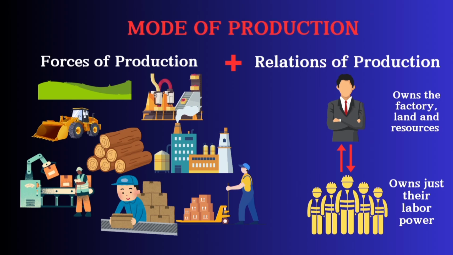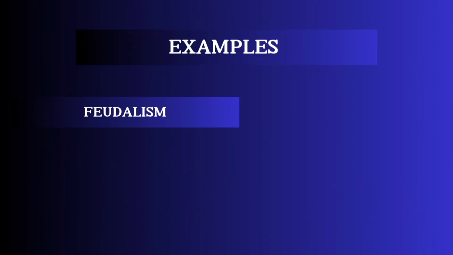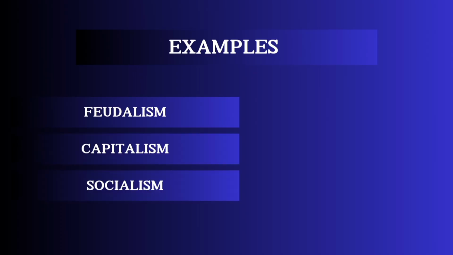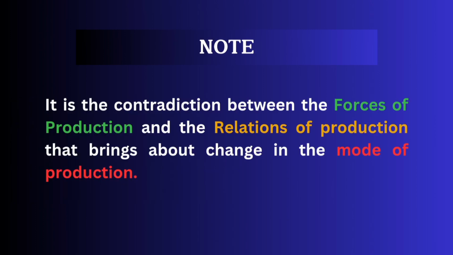It is this mode of production that determines how a society functions, and it is basically how a society organizes the process of producing the things it needs, such as food, clothing, shelter, etc. Examples of the mode of production include feudalism, and with time we moved over to capitalism and then socialism. All these are examples of the mode of production. It is worthy to note that the contradiction between the forces of production and the relations of production brings about change in the mode of production.